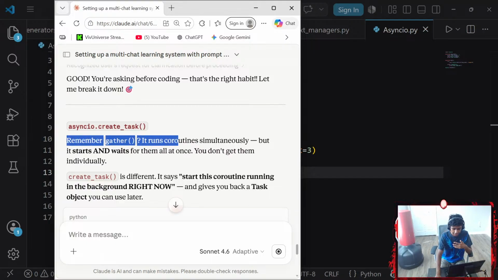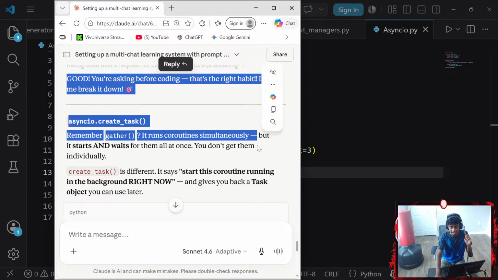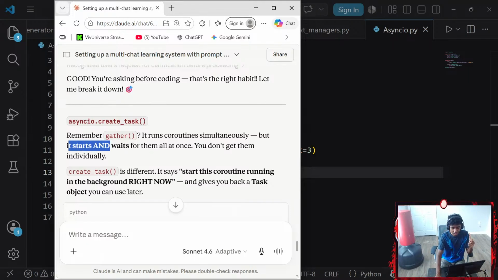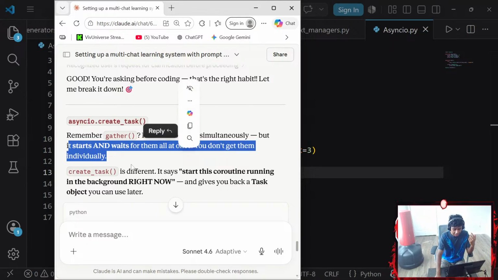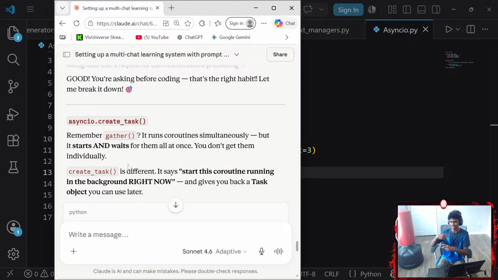Remember, gather runs coroutines simultaneously. It does, but it starts and awaits them all at once. You don't get them individually yet because it's asynchronous, not... I forgot what the other word was, where it waits for one task to be complete and then goes to the second task and the third task.